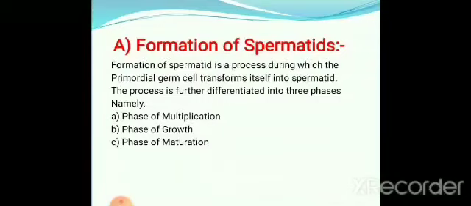Now this is the formation. The process is further differentiated into three phases. The formation of spermatids undergoes three main phases: the phase of multiplication, the phase of growth and the phase of maturation. These three phases are involved in the formation of spermatids. One by one we will see them in the next slide.